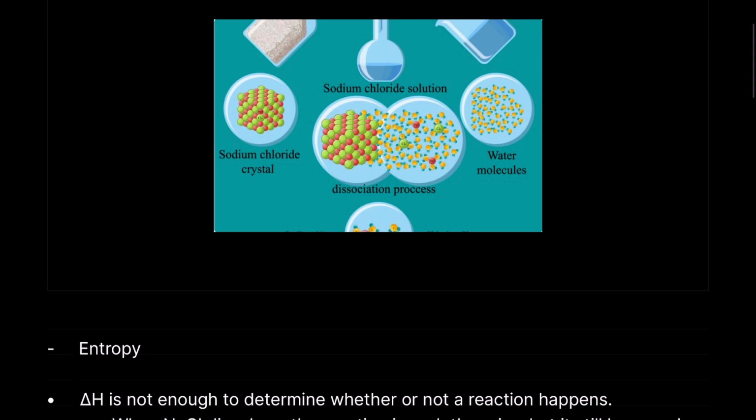So the sodium ion would react with the partially negative oxygen atom, and the chloride ion would react with the partially positive hydrogen atom, and therefore, because it's bond forming, you'd expect the reaction to be exothermic. But in fact, this reaction is actually endothermic, and I'm not going to go too much into the details of why.